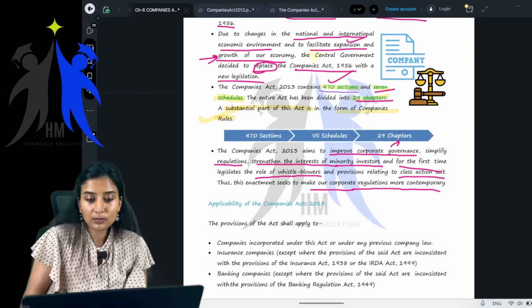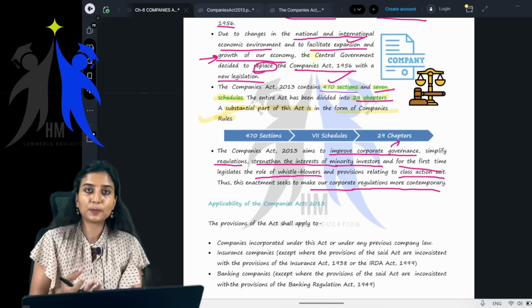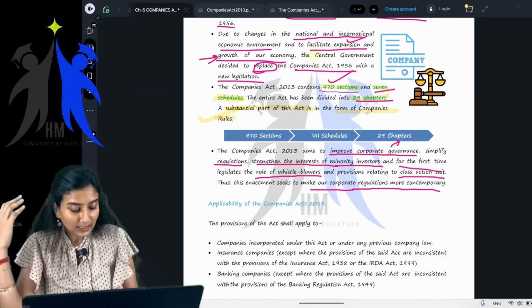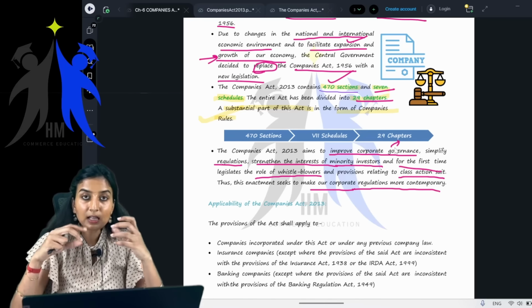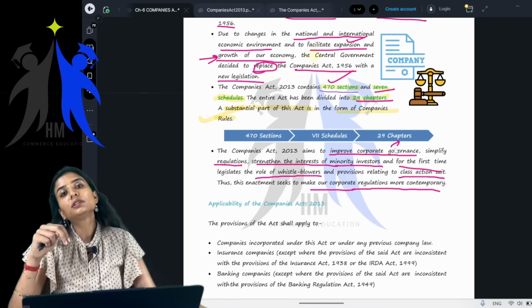Getting it? So this particular Companies Act 2013 tries to enhance the transparency of businesses. It also tries to strengthen the internal controls. It also increases the accountability to the shareholders.